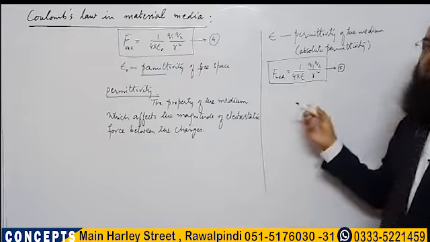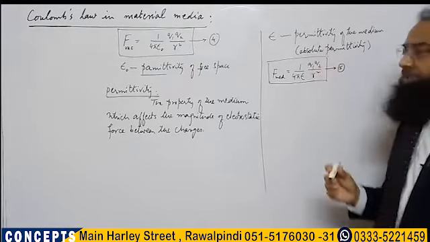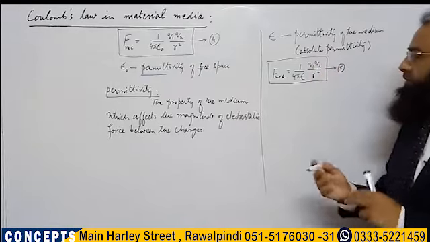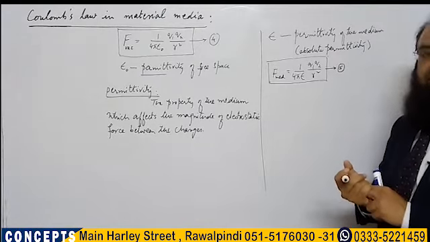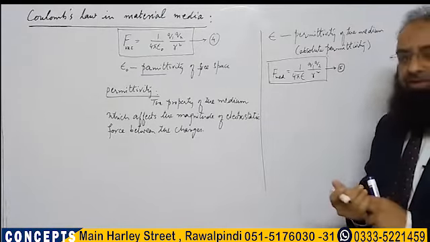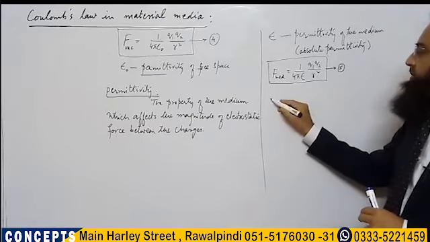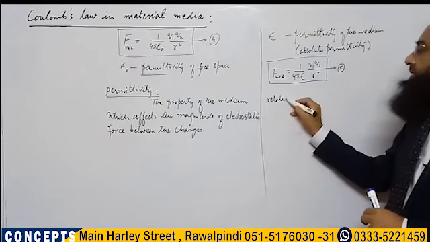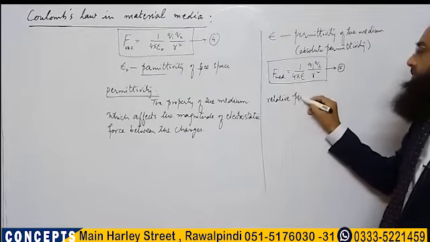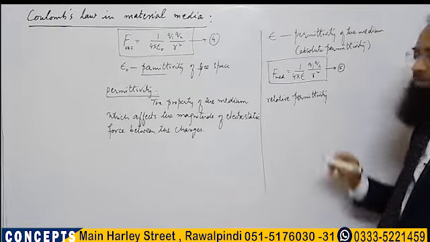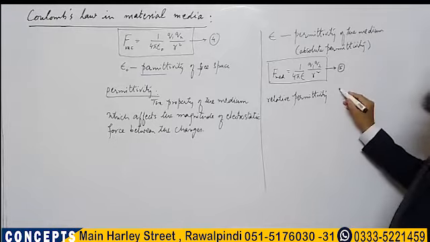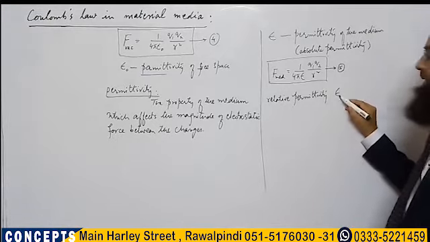Now this epsilon, the permittivity of the medium, we usually don't use. Instead, we use another term for this, and that term is called relative permittivity. We represent this by epsilon r.